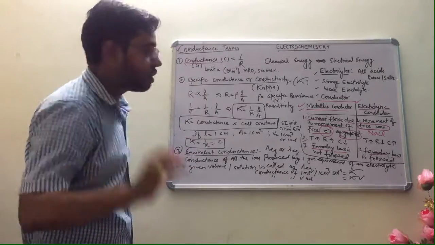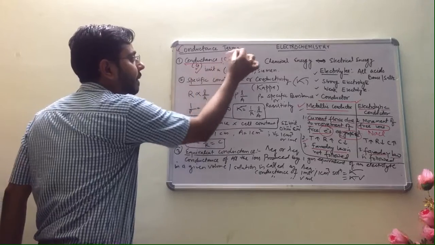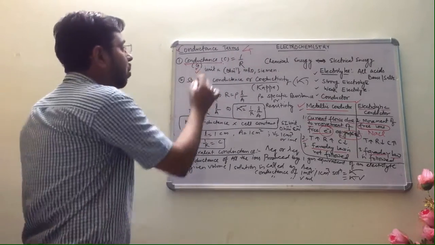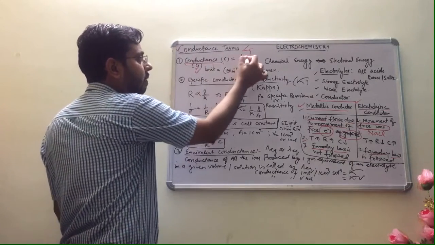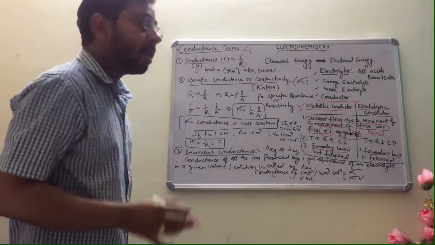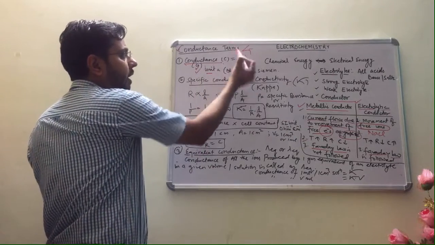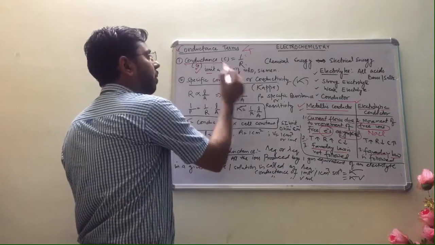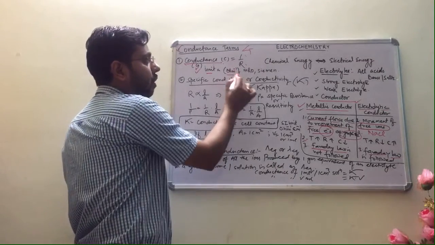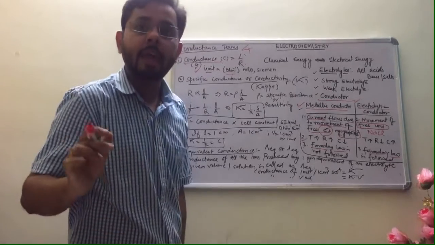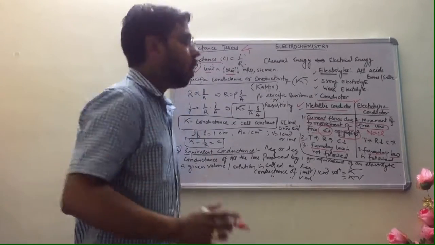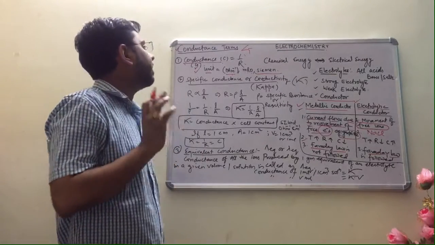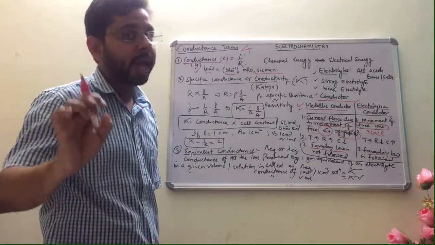Simple conductance is denoted by C or capital G. Okay, it is simply denoted by C or capital G. So simple conductance is what? 1 upon resistance. Okay, and the unit will be what? 1 upon resistance, that means 1 upon ohm. The unit for resistance is ohm, so it will obviously be ohm inverse. Ohm inverse is also known as mho, or you can say Siemens. So the unit for conductance is ohm inverse, mho and Siemens.